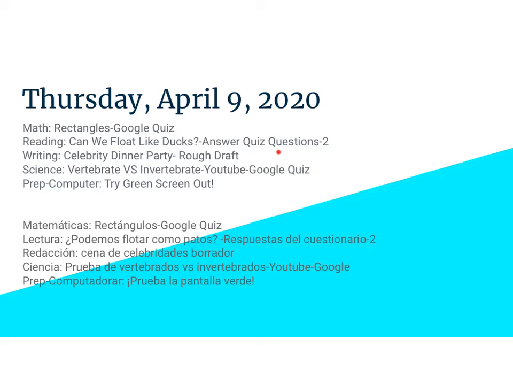In writing, you're going to continue to work on your rough draft of Celebrity Dinner Party. For science, we're going to be watching 2 YouTube videos about vertebrates and invertebrates. You'll have some questions about these videos afterward on your Google quiz, which is in your Google Classroom. And if you have time for prep today and would like to try it out, remember, try out that green screen app.